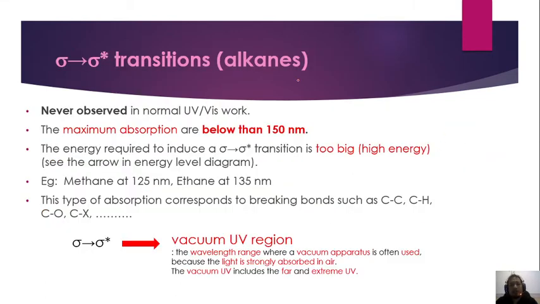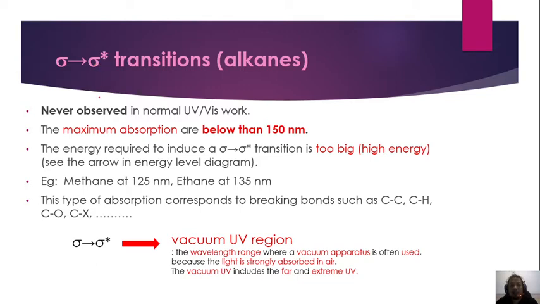So, kita akan perhatikan dari segi position for alkane, iaitu sigma to sigma antibonding, never observed in normal UV visible, sebab seperti dah di-explain dalam video yang pertama, disebabkan dia punya energy required to transit electron from sigma to sigma antibonding is the higher energy level required.